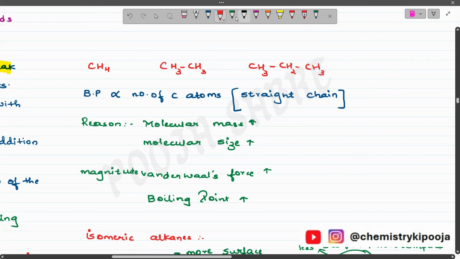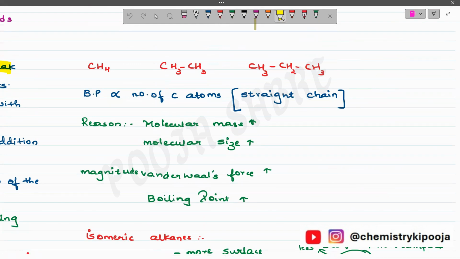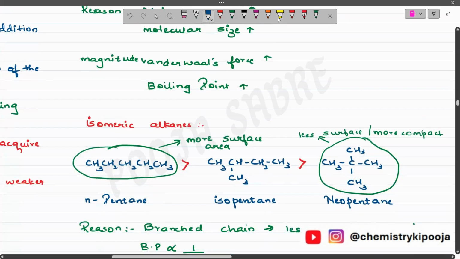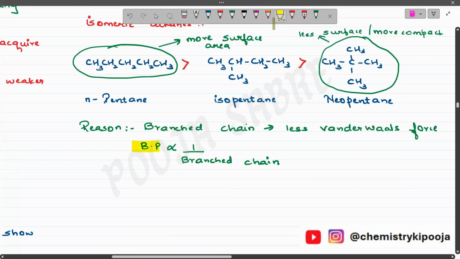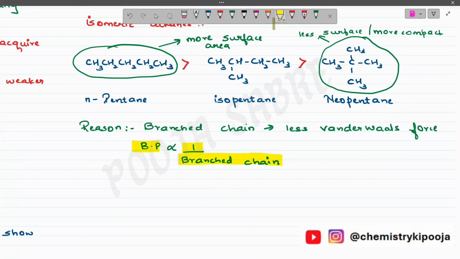Now for boiling point, we have studied two formulas. Boiling point is directly proportional to the number of carbon atoms, or I can say it is directly proportional to molecular mass or molecular size. Clear? And then the second formula we have studied, students, is that the boiling point is inversely proportional to branched chain. The more the branching, the lesser will be the boiling point. Clear? So in this case, n-pentane has the maximum boiling point. Clear?